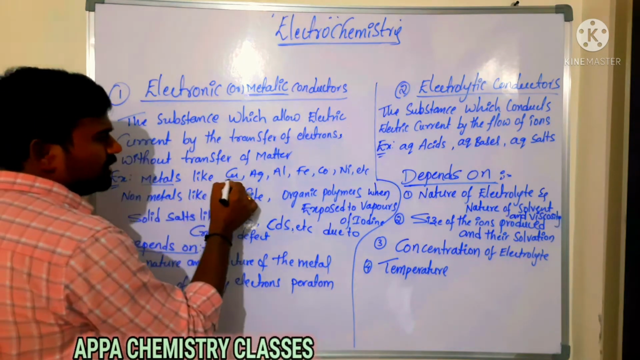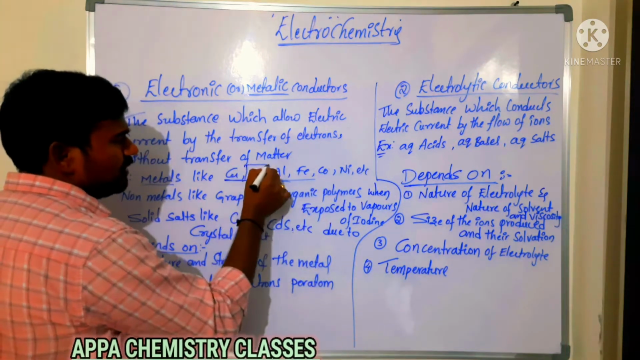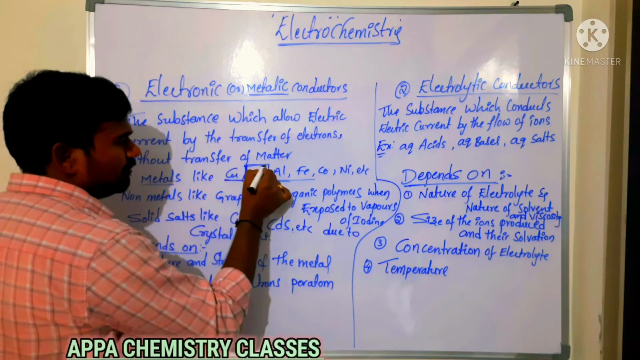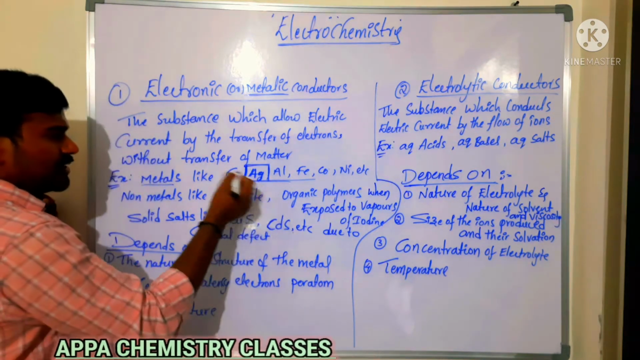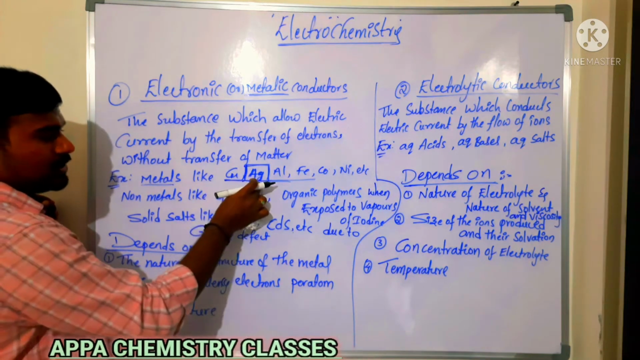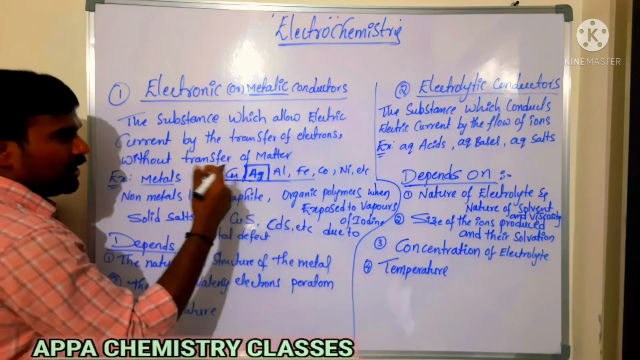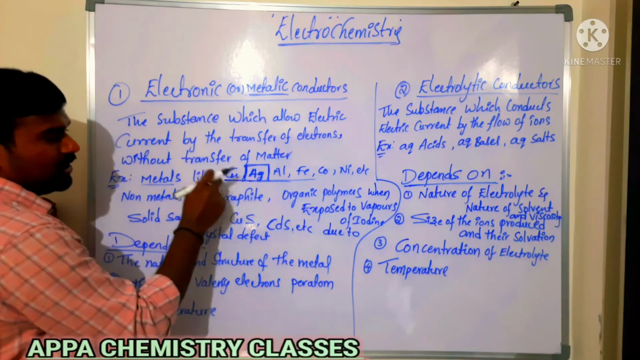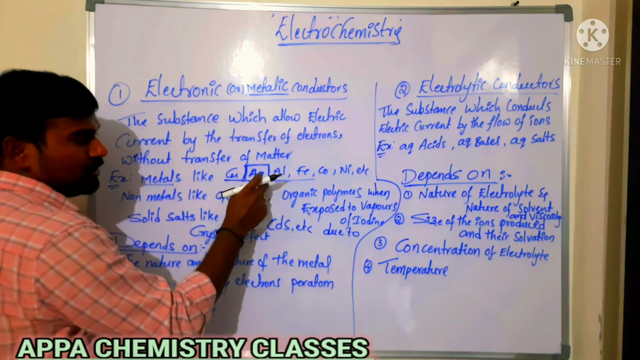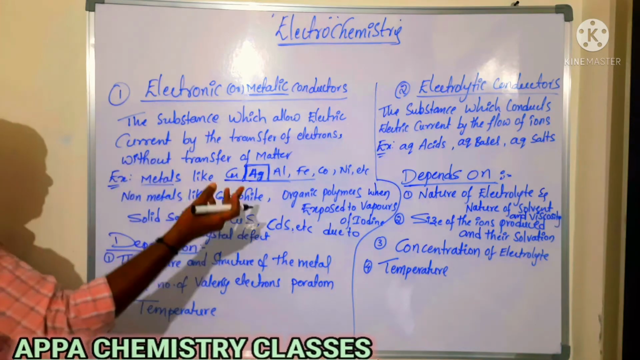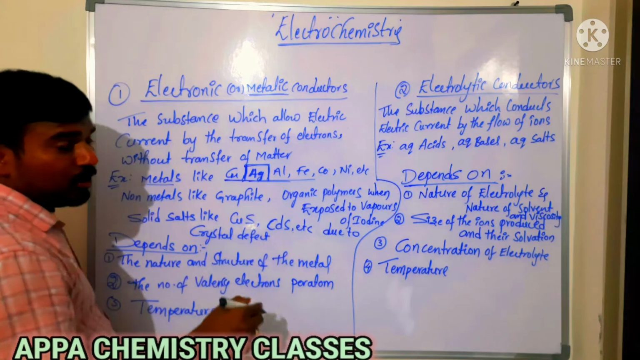Among these, which is the best conductor among all metals? Silver is the best conductor. Don't say copper. Silver is the best conductor of electricity, and after silver comes copper. Because of its higher cost, silver is not used in electric switches and electric wires, whereas in most cases we use copper. Non-metals like graphite and some organic polymers are also conductors.